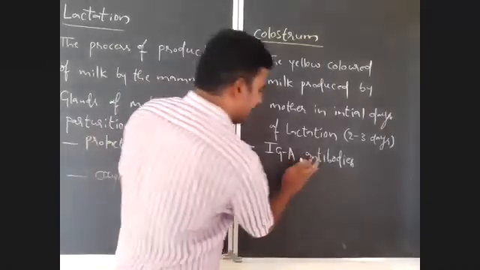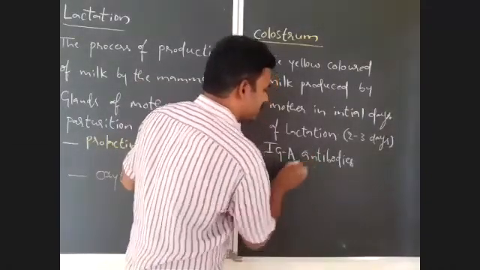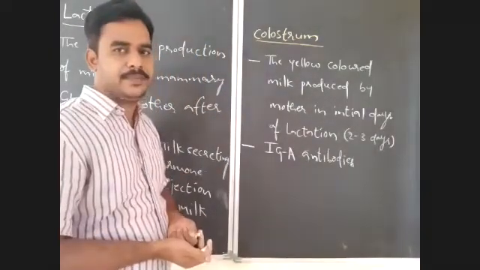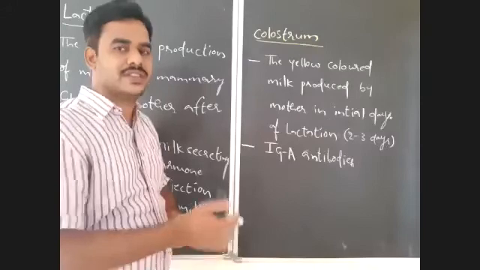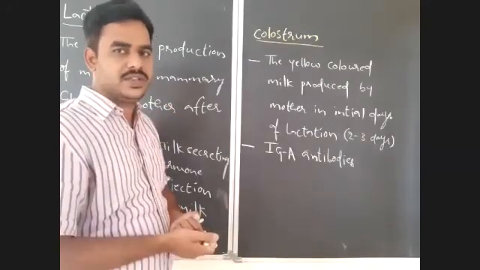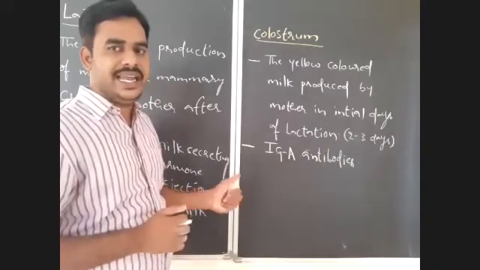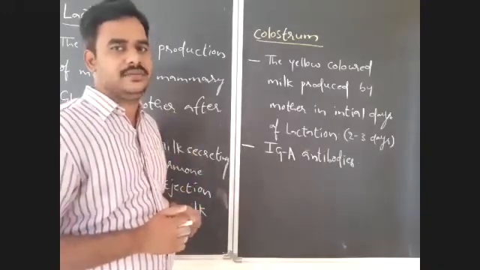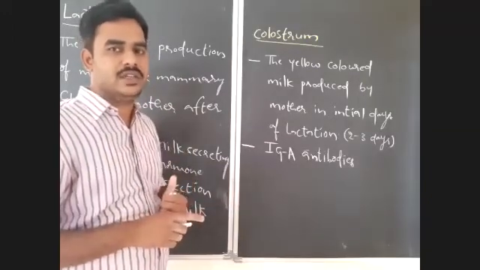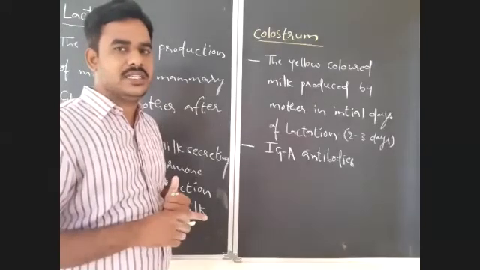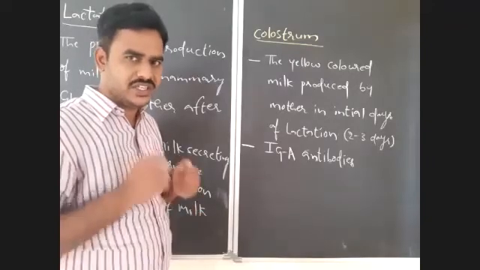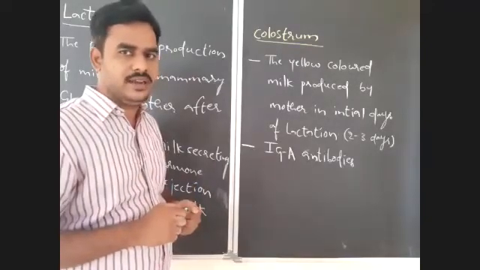These IgA type of antibodies are essential for the development of immunity. That is actually a type of passive immunity. Passive immunity, we will discuss that. You will learn that in the chapter Human Health and Diseases. Just remember, IgA type of antibodies are present in colostrum. Colostrum is highly rich in IgA type of antibodies. These IgA type of antibodies are essential for the development of immunity in the newborn. So the resistant power in the newborn baby will be developed by IgA.